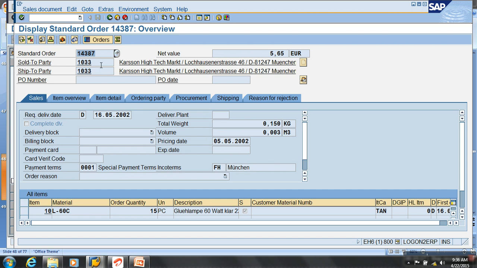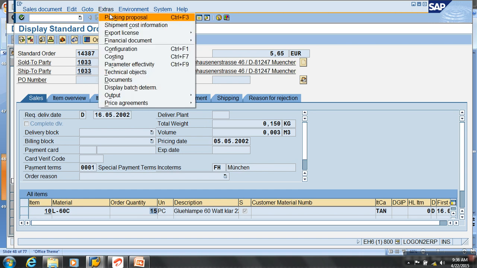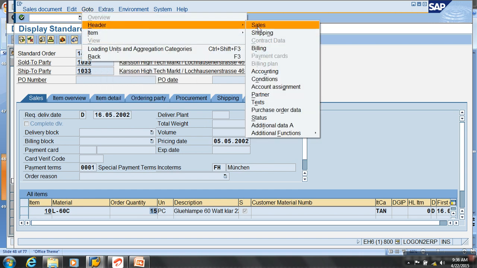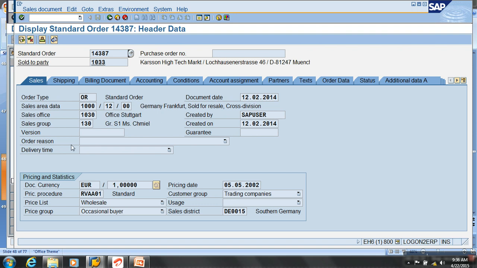This is the order number, this is the customer number. This is the total value of the order, and I see the item, this is the product, and it is 15 pieces. I want to go to extras, header, sales data. Now in the sales data, look at this. I can see in which sales office this was created, in which sales group this was created, and the sales organization, distribution channel, division. Okay, I can understand. Let's say 1000 means what?